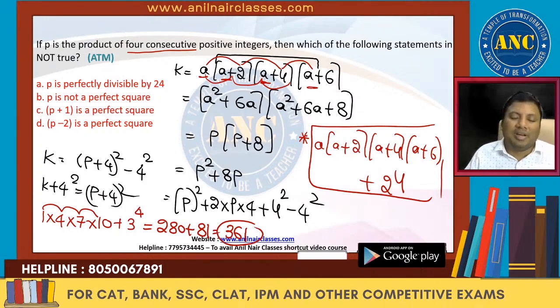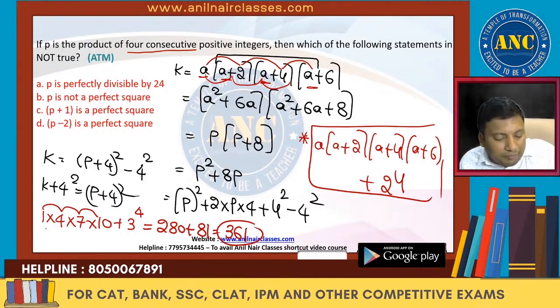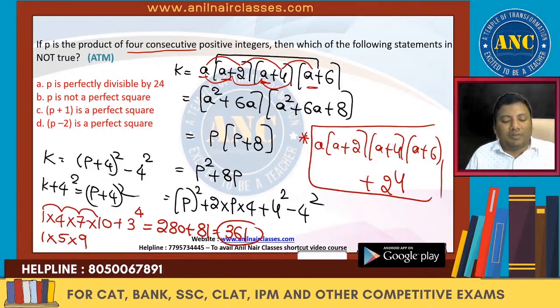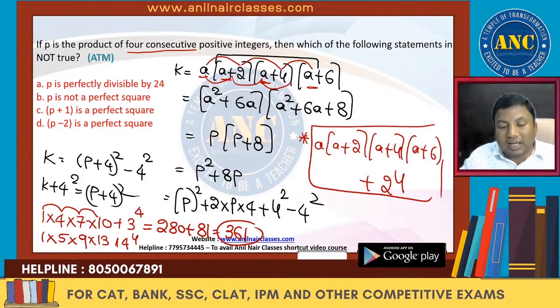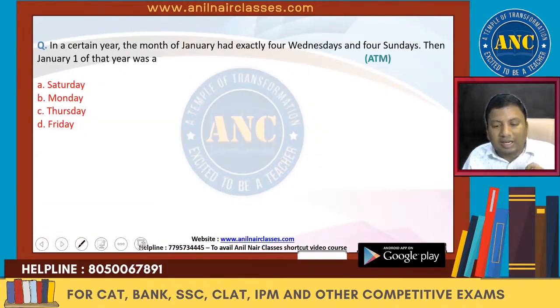Are you all with me? One more. 1 into 5 into 9 into 13. Difference is 4. 4 power 4. 5 9s are 45. 45 into 13. Please check whether you are getting a perfect square or not. Definitely you will get a perfect square. 4 terms. I hope the idea is clear to you.